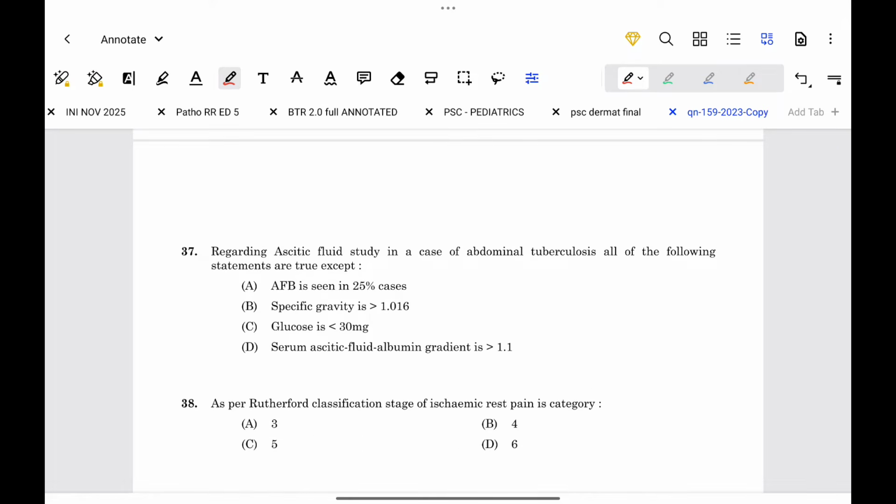Regarding ascitic fluid study in the case of abdominal tuberculosis, all of the following statements are true except: AFB is seen in 25% cases. Specific gravity is greater than 1.016, correct. Glucose is less than 30 mg, correct. Serum ascitic fluid albumin gradient is greater than 1.1. This is wrong.